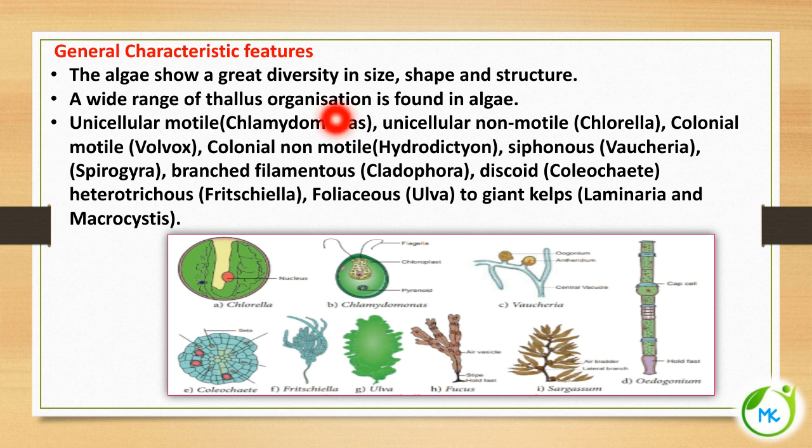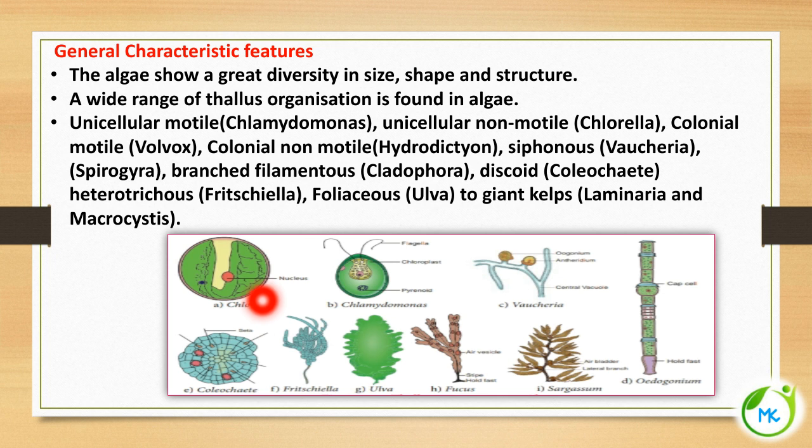So they are of variety in size, shape and structure, and also the plant body, that is thallus organization, is also of wide range, because some algae can be motile. For example Chlamydomonas has flagella, so they are motile algae. Some are non-motile, example Chlorella. Some live in the form of colonies, colonial, example Volvox.